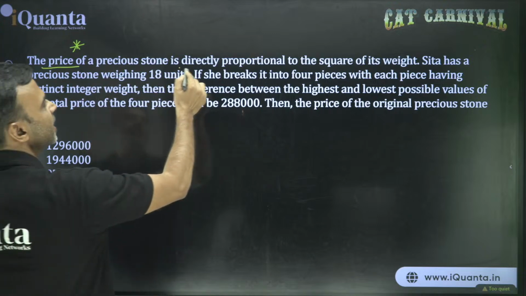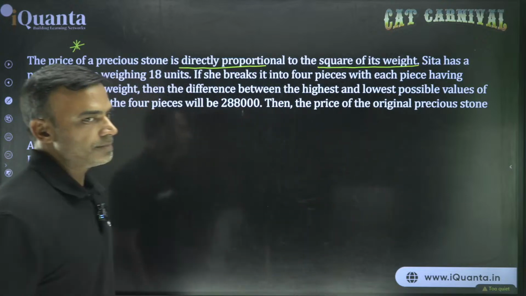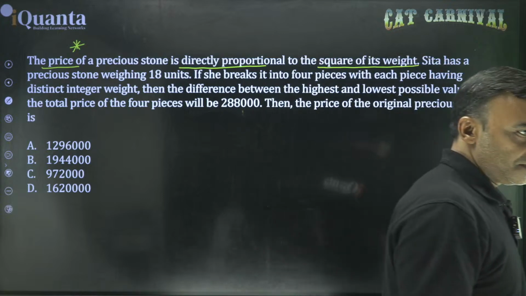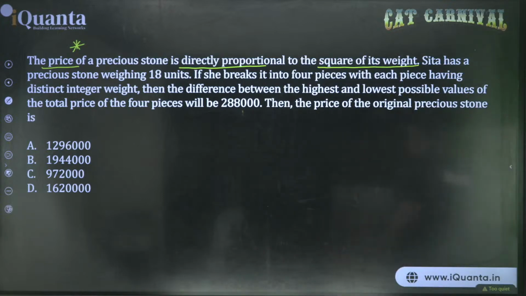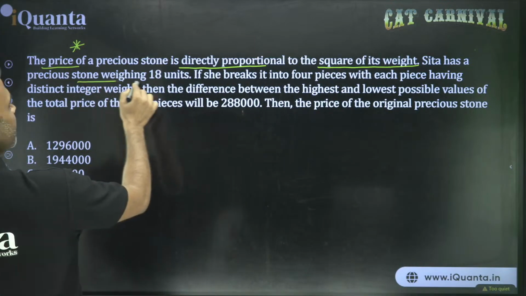Price is directly proportional to square of its weight. So read that part carefully, try to understand it carefully. And that precious stone weighing 18 units.